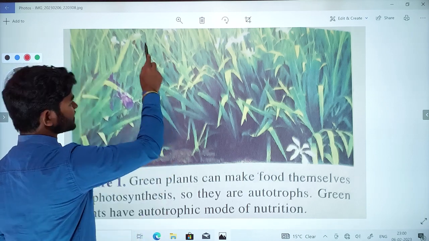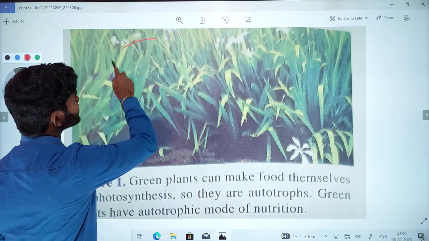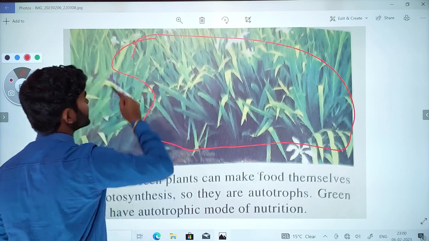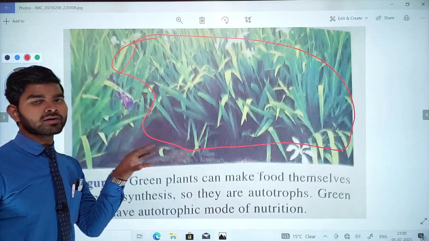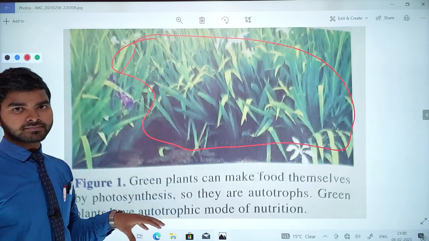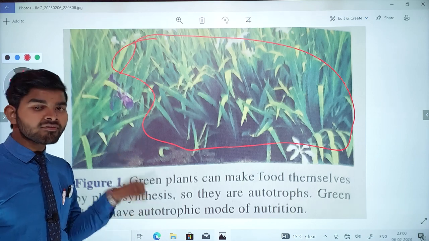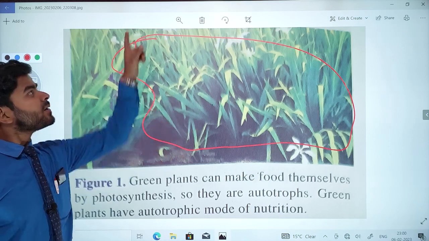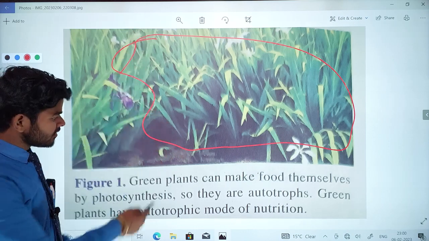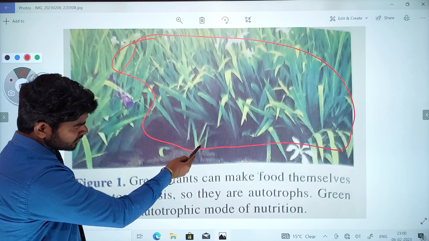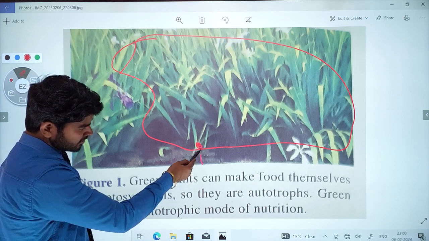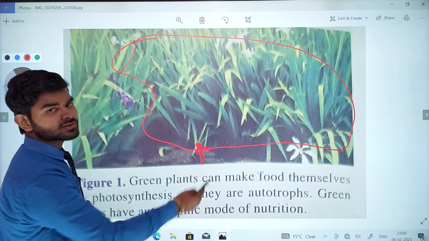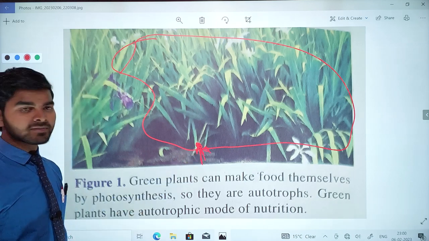Actually this is a green plant, okay? Now these are all green plants, and these green plants are produced in the fields by the farmers. These green plants take sunlight from the sun, and water from the ground surface by using roots. Concept clear?